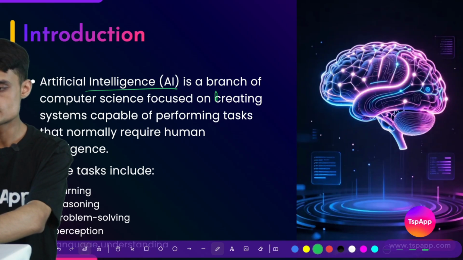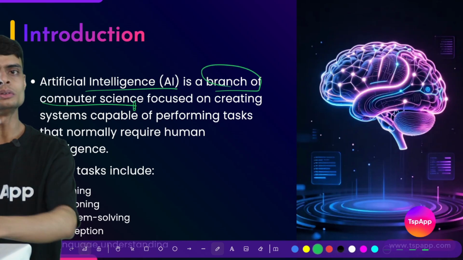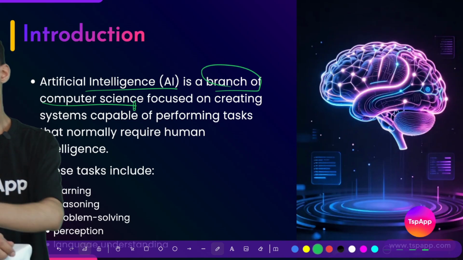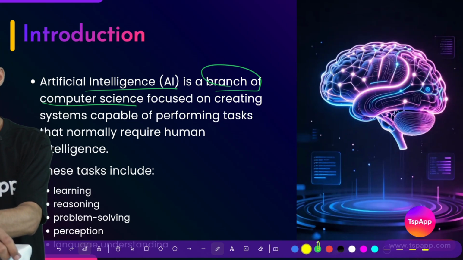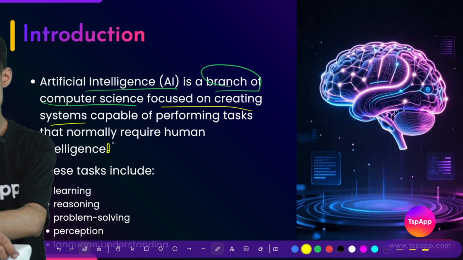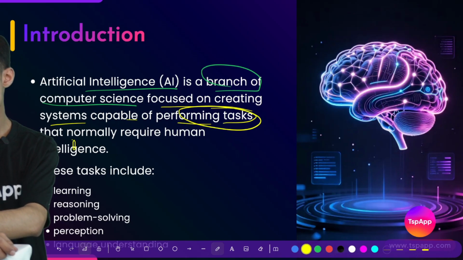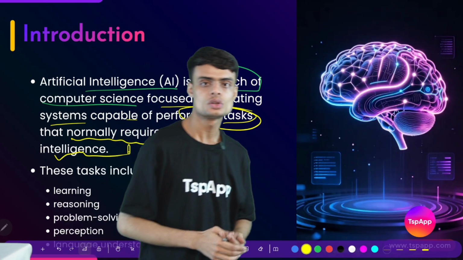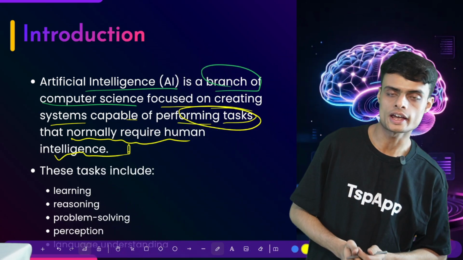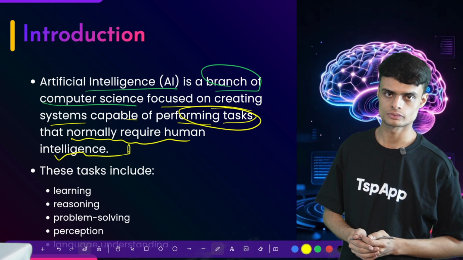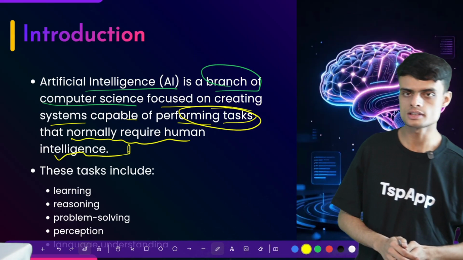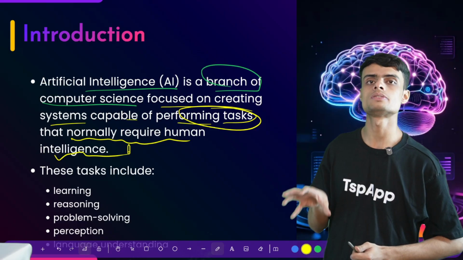Artificial intelligence is a branch of computer science. We all know we are studying artificial intelligence. It is a part of computer science. It is focused on creating systems or machines capable of performing tasks that normally require human intelligence. Any task which requires human intelligence, we are helping the machine to perform on its own. We are making the machine intelligent. In such a case, we call this technique artificial intelligence.